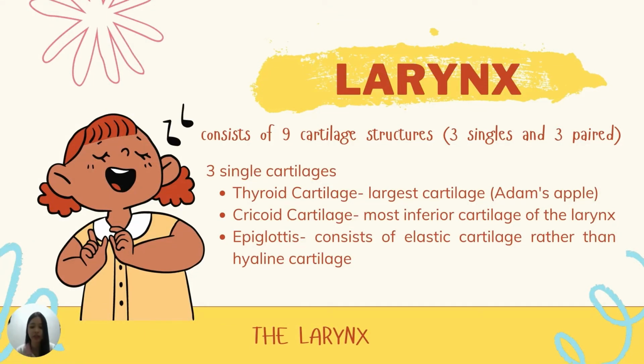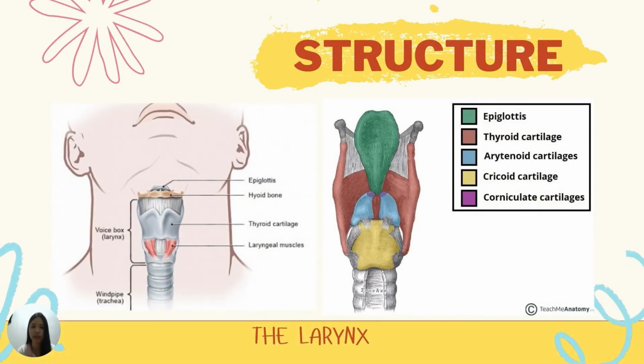As the larynx elevates during swallowing, the epiglottis tips posteriorly to cover the glottis. These pictures show the three single cartilages. The thyroid cartilage has a shield shape and is attached superiorly to the hyoid bone. The cricoid cartilage forms the base of the larynx on which the other cartilages rest. The inferior margin of the epiglottis is attached to the thyroid cartilage anteriorly, and the superior part of the epiglottis projects superiorly as a free flap towards the tongue.